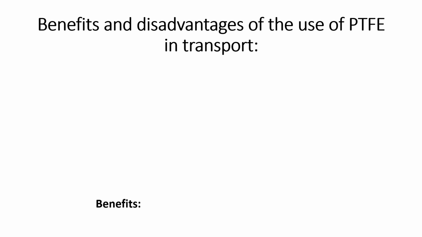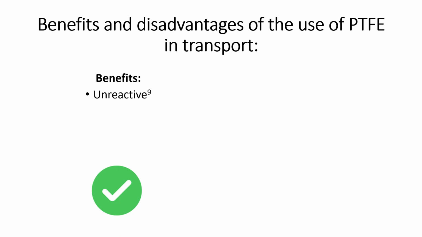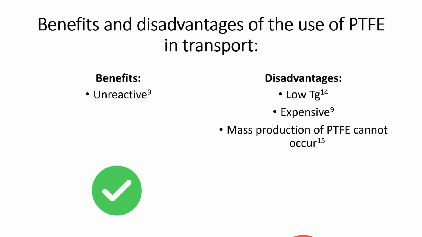The benefits of using PTFE in gliding plates in the railway industry is that it's unreactive, meaning that it is resistant to corrosion and weathering. Disadvantages include how there is a low glass transition temperature, as under high pressures PTFE changes shape. It is also expensive compared to other polymers, and mass production of PTFE cannot occur.